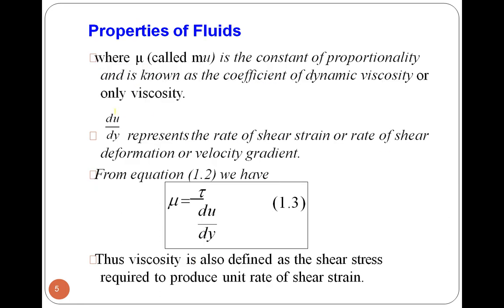Here it is mentioned where mu is the constant of proportionality and is known as the coefficient of dynamic viscosity, or it is only called viscosity, right?